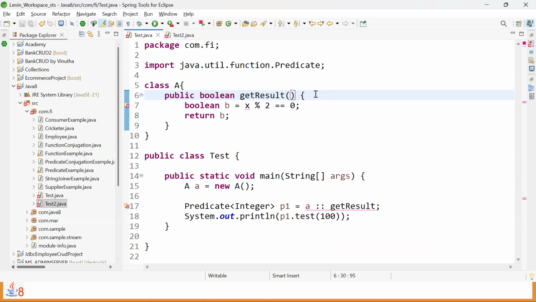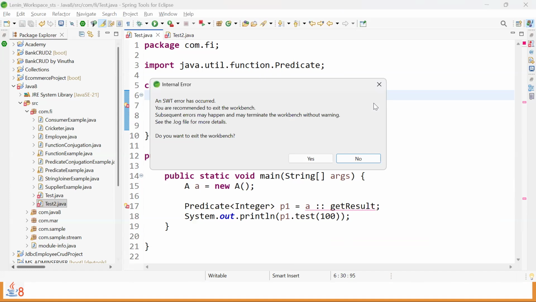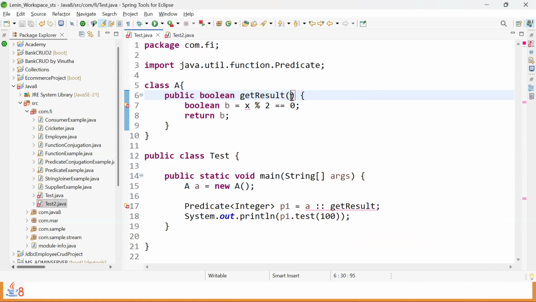there is an error. Why error? Because predicate has a test function. The test function by default will take one input or, if required, multiple inputs, but not 0 inputs. The method reference that we are using is not matching the test method of the predicate. That's the reason why it's throwing the error. Now what do we have to provide? Any argument you have to provide, but because we are writing some even logic, then that should be an integer number one, or integer input one.